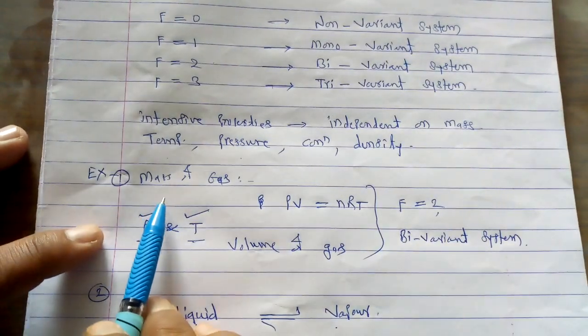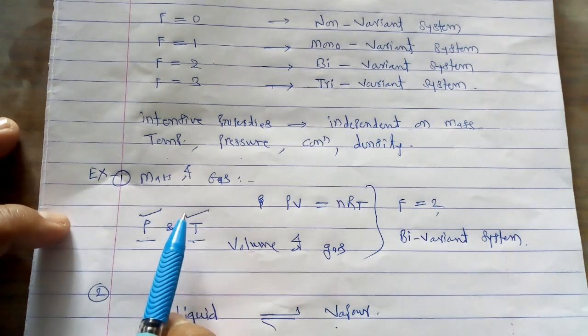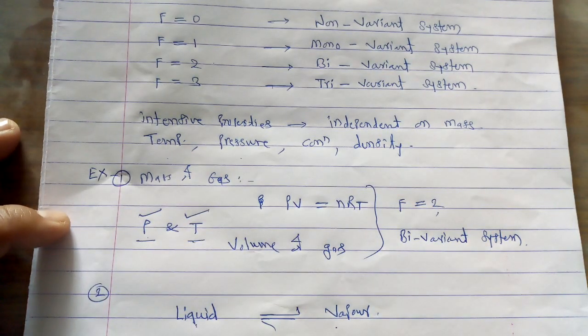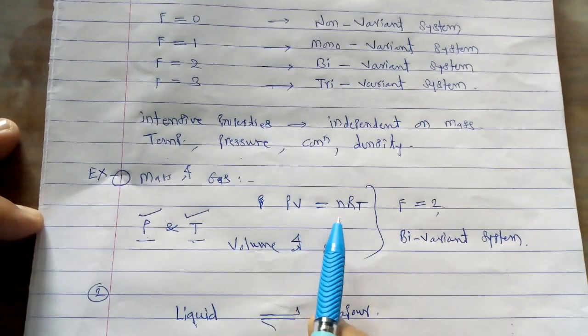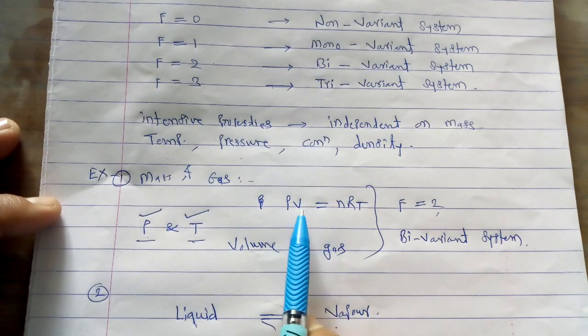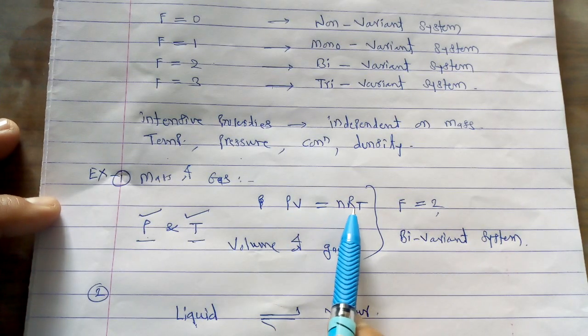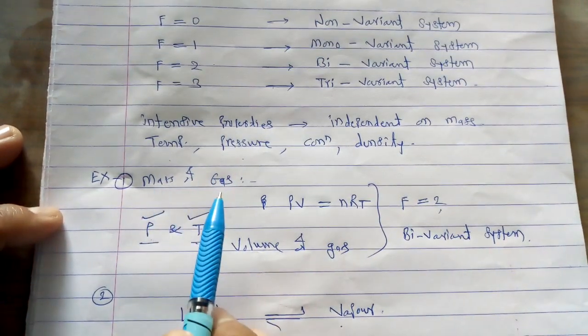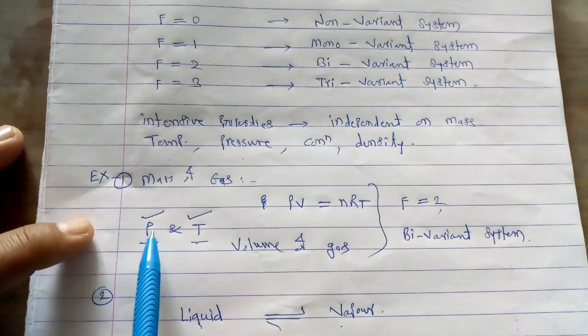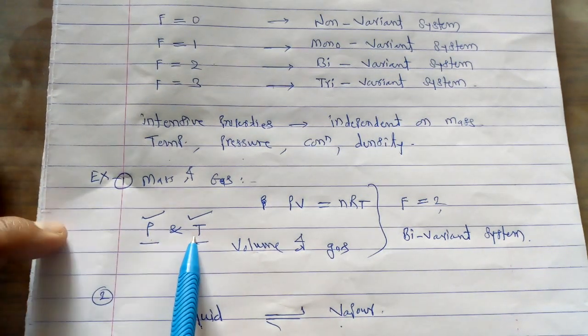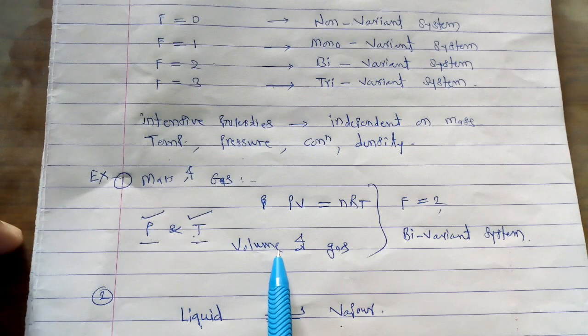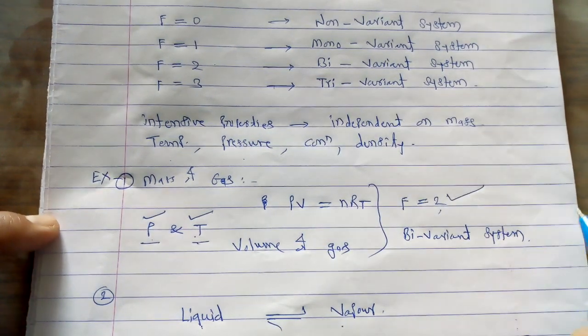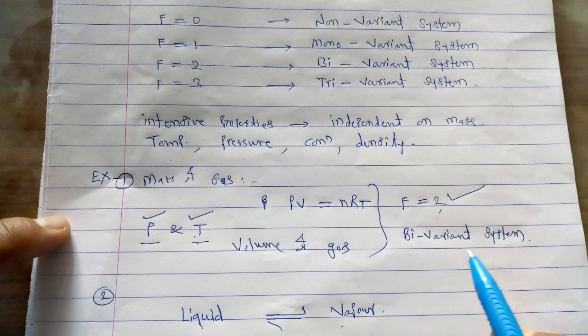The first simple example: consider a system containing a given mass of gas. This system can be studied with the help of one equation, PV = nRT. From this equation we correlate the three properties of the gas: its pressure, its volume and its temperature. In order to describe this system completely, we have to take two parameters, pressure and temperature, in order to fix the value of the volume of the gas. That's why for this system F is equal to 2, and so this system is called the bivariant system.